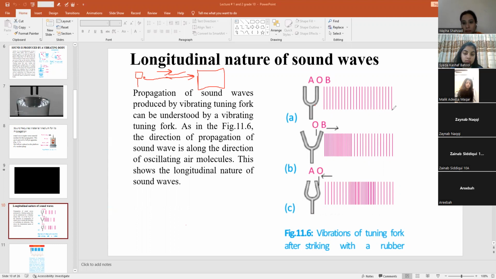There is no disturbance. But what will happen if you move this prong B towards the right? All the particles will come in contact with each other, like the pressure will be increased when you push this prong B towards the right.